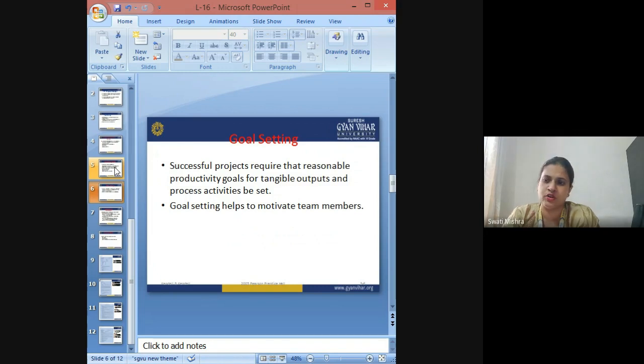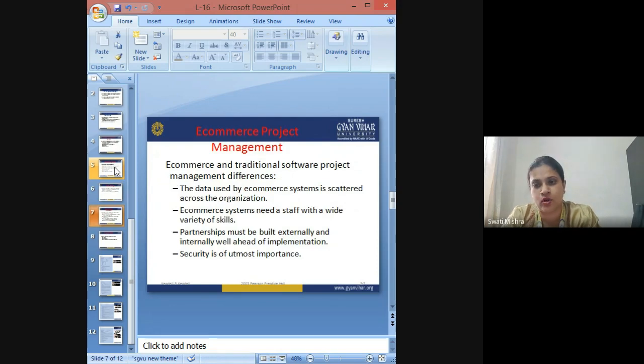All the successful projects require reasonable productivity goals for any kind of tangible outputs, and of course the process activities should be set, because unless there are goals for an organization or a project team, the people will not feel motivated, because unless you have a goal you don't feel like working for it. So it helps you to motivate your team members that together we are supposed to reach that target and achieve it. So that is why goal setting technique is also highly important in this case.